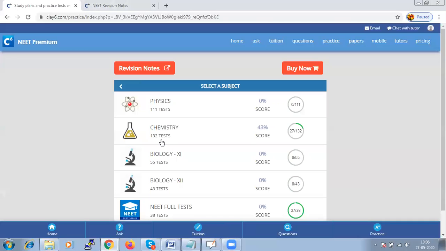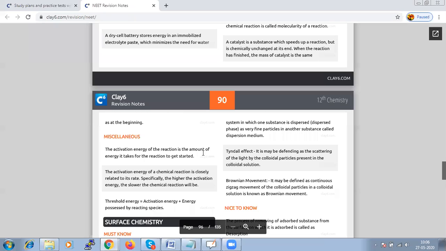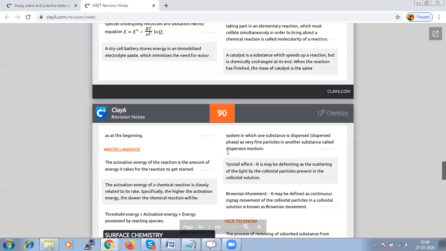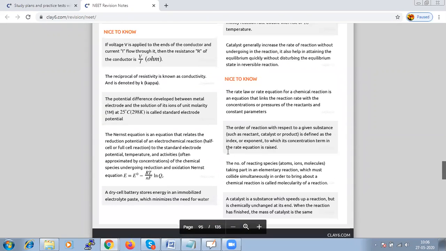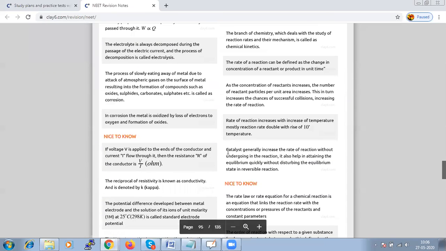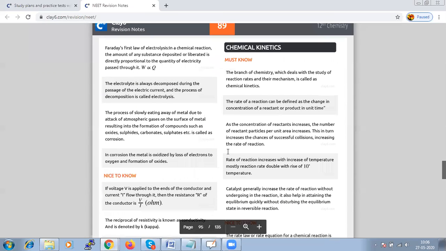And let us start the chapter today, that is chemical kinetics. What is chemical kinetics? Immediately, the thing that should come to our mind is the branch of chemistry which deals with the study of reaction rate and their mechanism. The place where we study about the reaction rate and their mechanism, we say it as chemical kinetics.